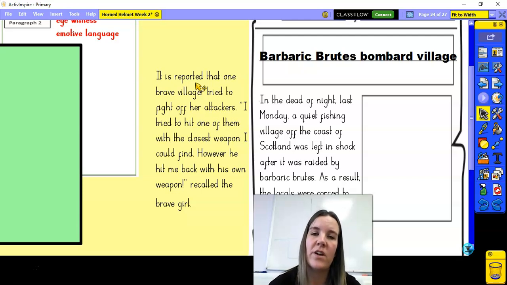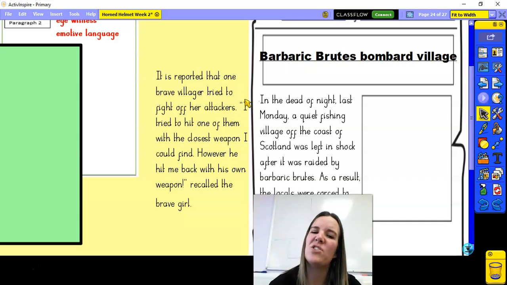And on the Google Drive, you'll find a word bank that will have some of that vocab there. So you can use that. I took that from that word mat there. "It is reported that one brave villager tried to fight off her attackers." I've described her as being brave so that the reader wants good things to happen. They feel sorry for the people in this village, okay? More emotion in my writing.